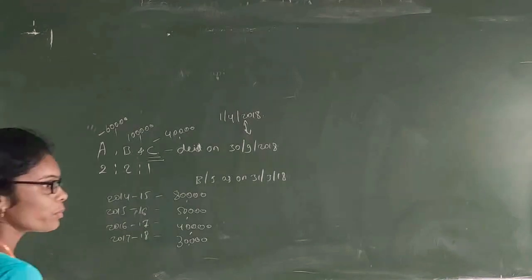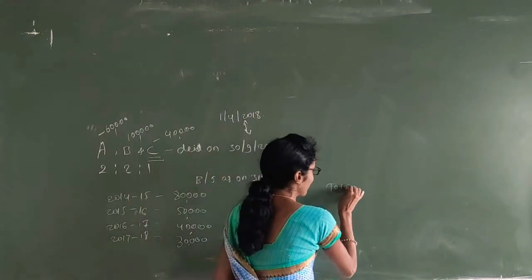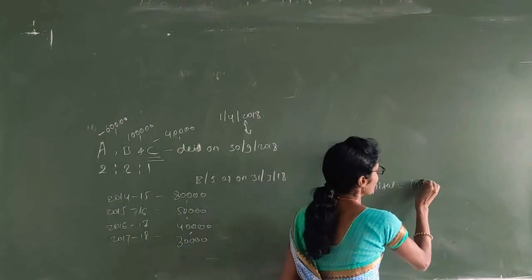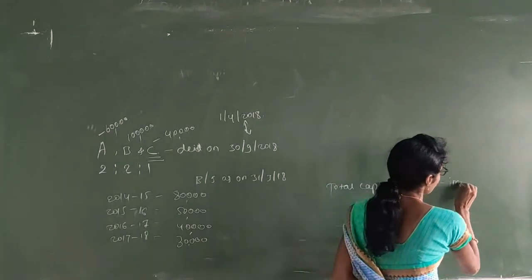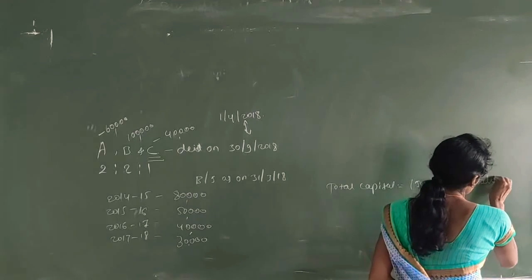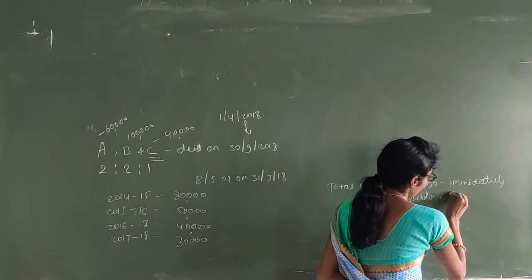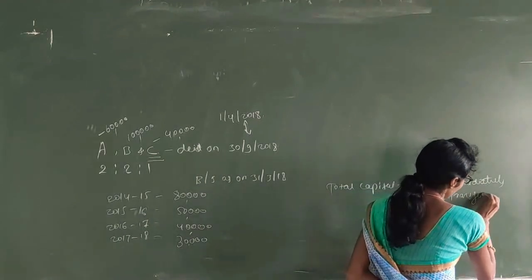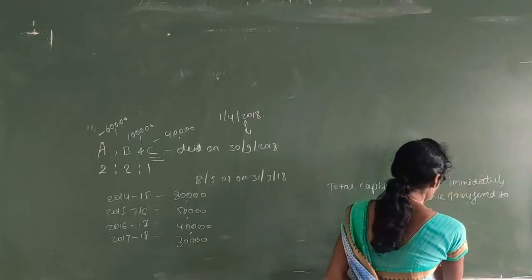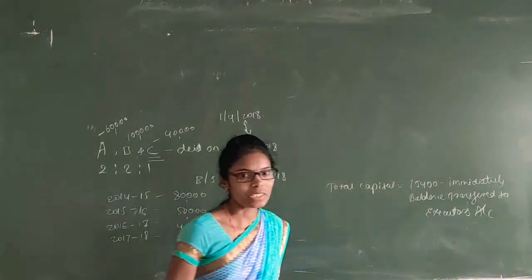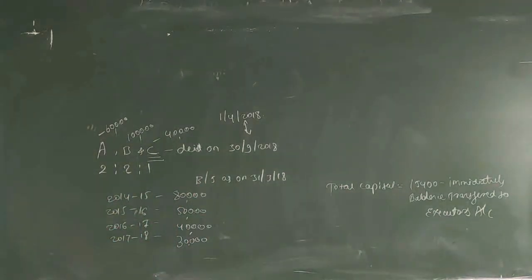So they have decided to pay 15,400 immediately out of the total capital due, and the balance is transferred to the executor's account.